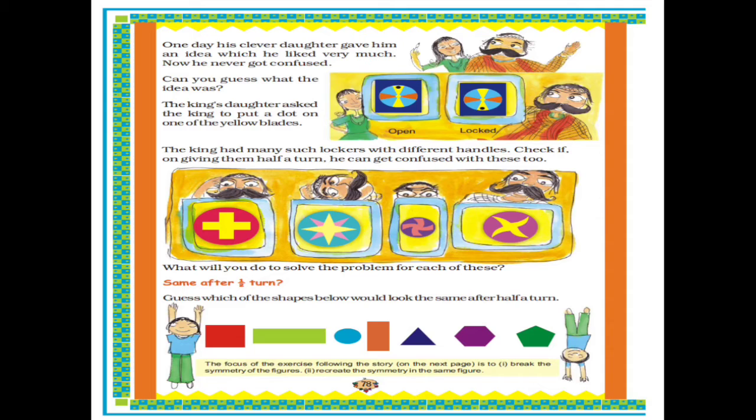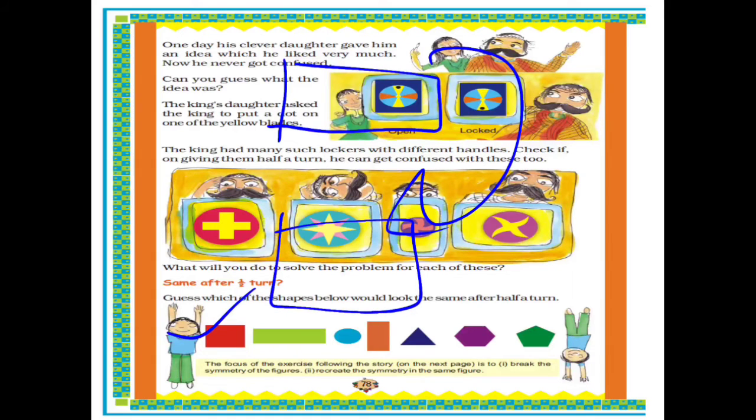Now let's read ahead. Same after one half turn. Guess which of the shapes below would look the same after half a turn. Now in this picture, by looking at the shape, you have to guess whether these shapes, when they take a half turn, will look the same, yes or no? So let's think for this rectangle. If you make a half turn, for example it is like this, and you turn it half, it will be again like this. So after a half turn it will look the same.